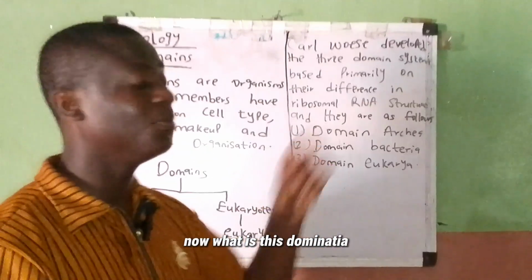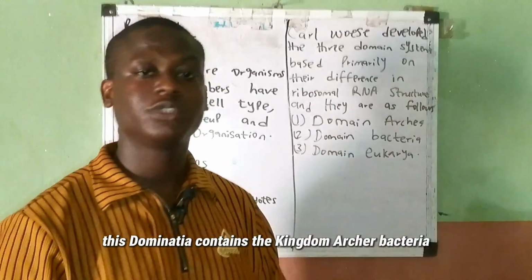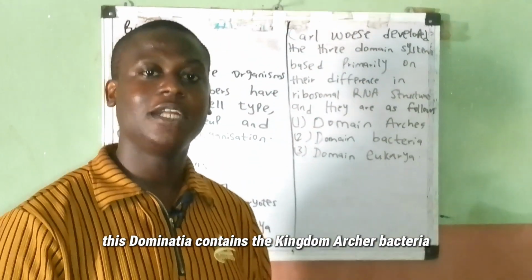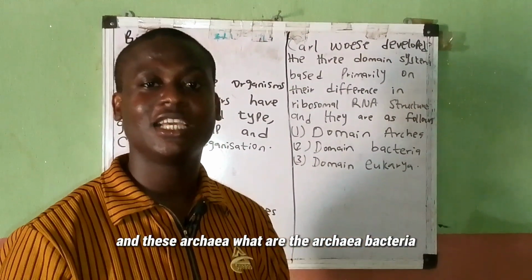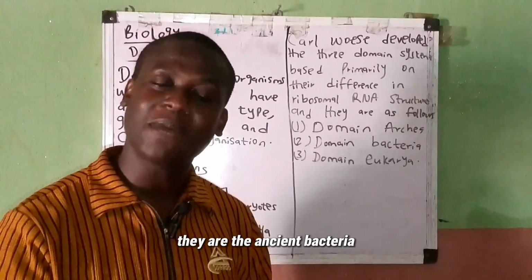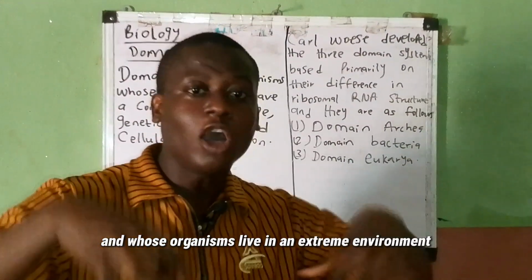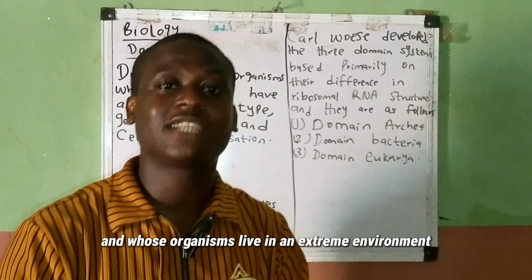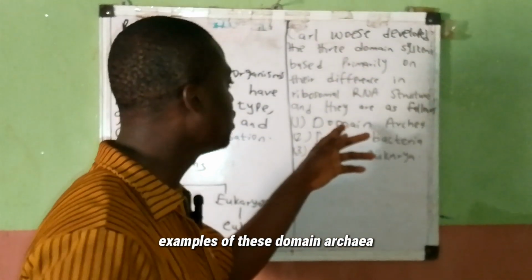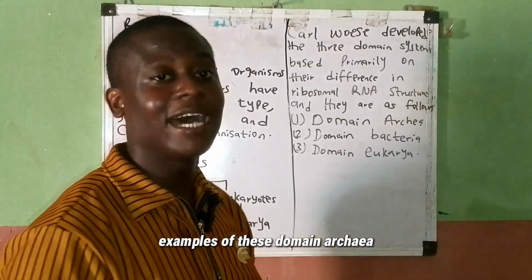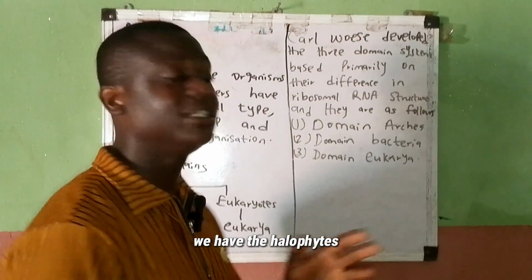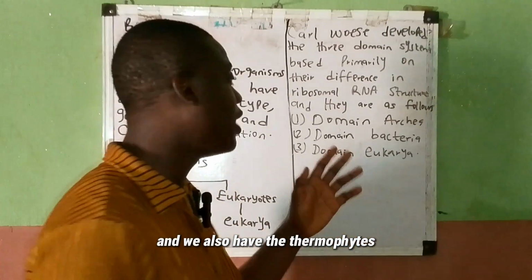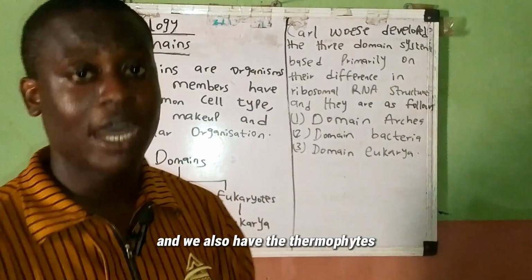Now, what is this domain archaea? This domain archaea contains the kingdom Archaebacteria. And what are the Archaebacteria? The kingdom Archaebacteria are the ancient bacteria whose organisms live in an extreme environment. Examples of this domain archaea, we have the extremophiles, the halophiles, and the thermophiles.